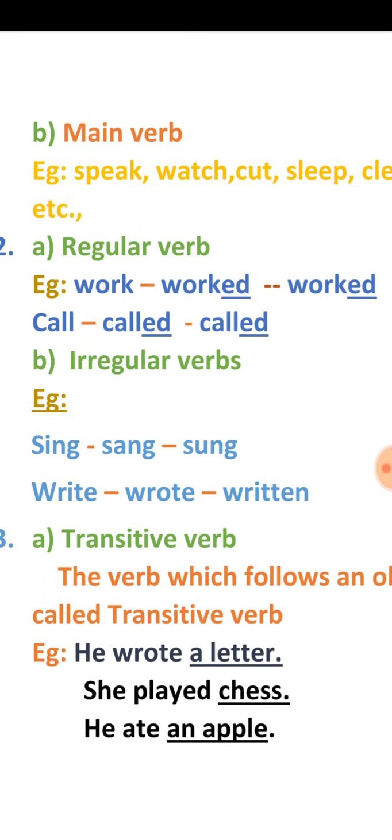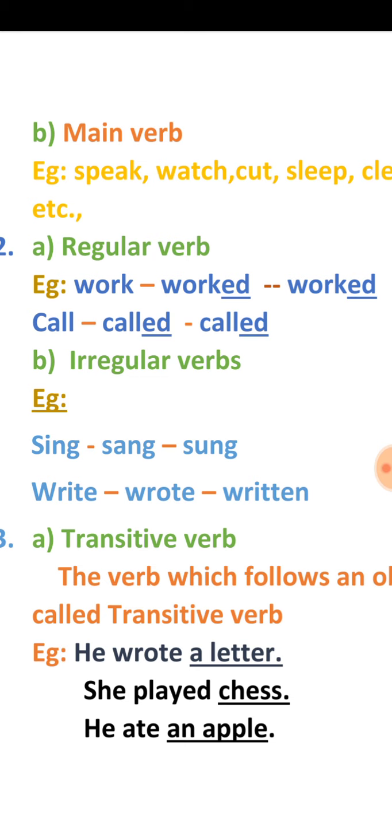Sing, sang, sung. Write, wrote, written. Here observe the past tense and past participle form. Those are different to one another. First one, present tense is sing, past tense is sang, past participle is sung. These three are different to one another.